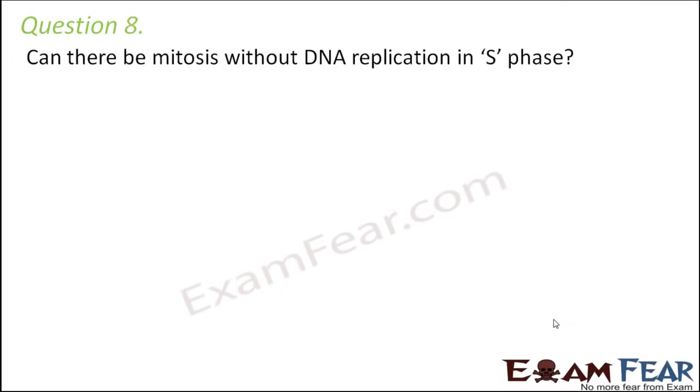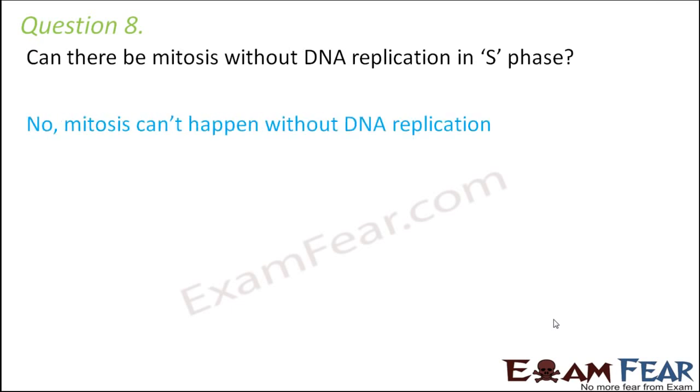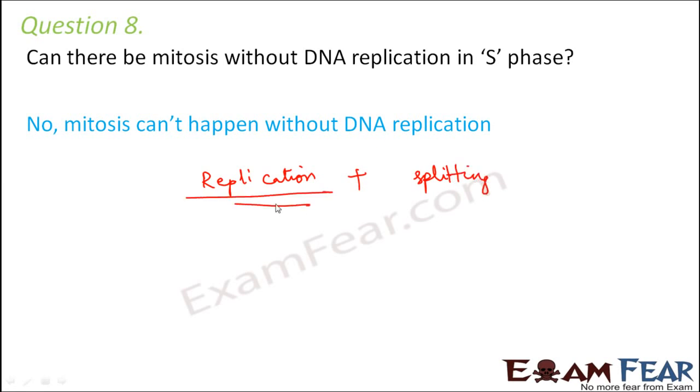Let us look at the next question. Can there be mitosis without DNA replication in S phase? Absolutely not. This cannot happen, because what is the basic funda of mitosis? I had told this quite a number of times. It is replication followed by splitting. If you do not replicate the DNA, you just have one copy of DNA. So when you split to form two daughter cells, how will you divide that DNA into two daughter cells? You need two copies of DNA to distribute to both of them.